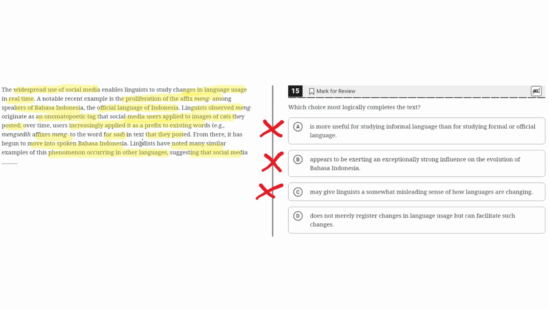So this is the correct answer because this is properly shown in the text, where it is highlighted how the word Meng was observed as initially an onomatopoeic tag in social media, and that this tag was increasingly applied as a prefix to existing words. And from there it began to move into spoken Bahasa Indonesia. So it began limited to social media, then expanded to other words, and then expanded to the spoken language, which highlights how social media not only registers changes in language usage but also facilitates such changes. So D is the correct answer.